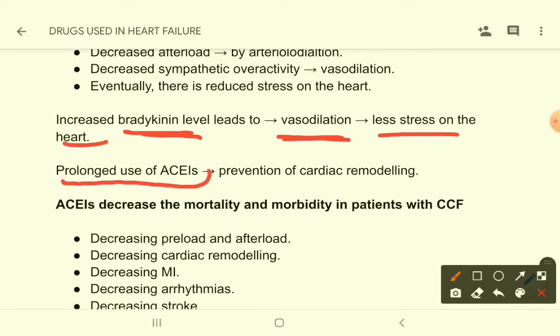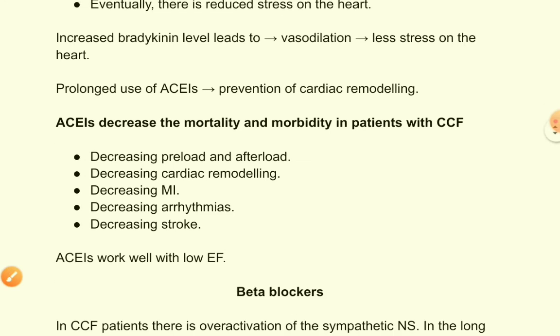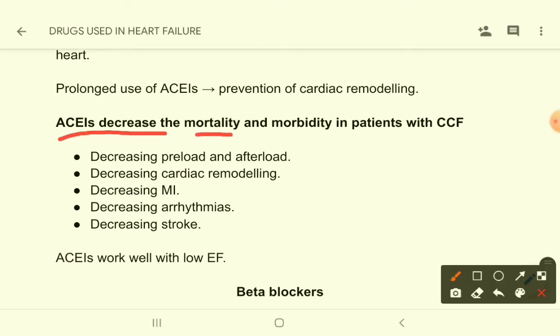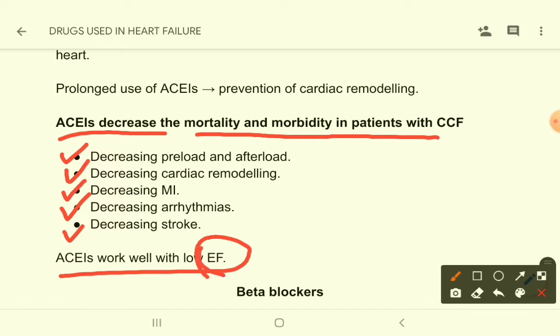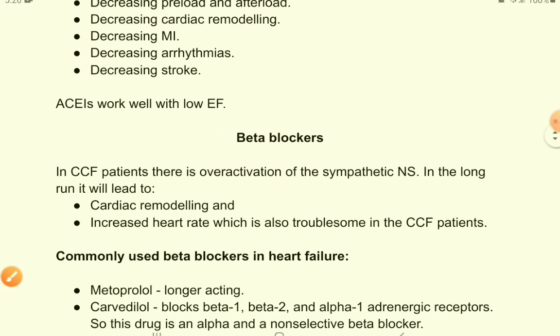And prolonged use of ACE inhibitors, you are continuously giving the drug to a heart failure patient, will prevent cardiac remodeling. And ACE inhibitors decrease the mortality and morbidity in patients with congestive cardiac failure by decreasing the preload and afterload, decreasing cardiac remodeling, decreasing the chance of myocardial infarction, chance of arrhythmias, and decreasing the chance of stroke. Okay, and an important point to remember, that ACE inhibitors work well with low ejection fraction, usually less than 35% or 30%.